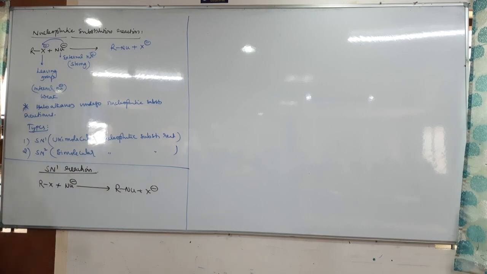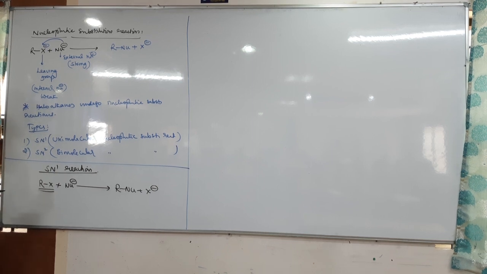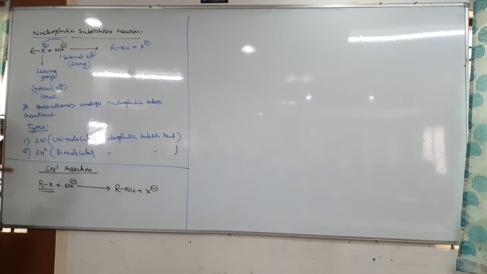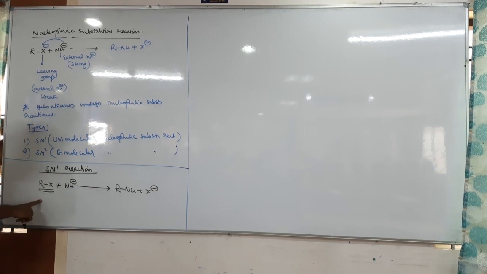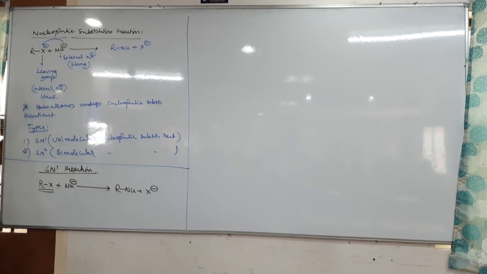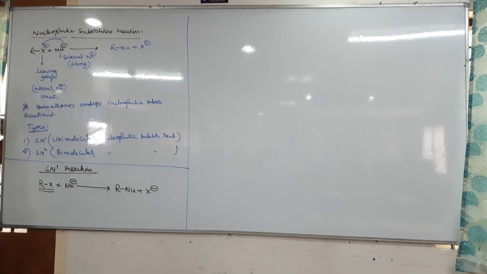This reaction is called SN1 when the rate of the reaction depends on only RX. If the rate of this chemical reaction depends on only the substrate, the substrate being nothing but RX, the alkyl halide, but not the nucleophile, then it is called SN1 reaction. Then how do you define the SN1 reaction?